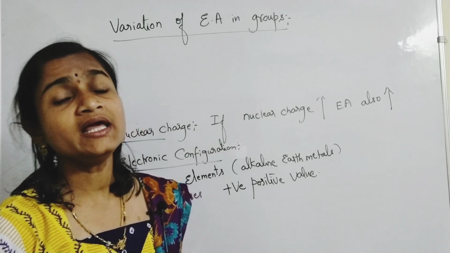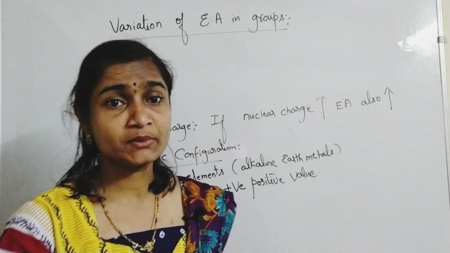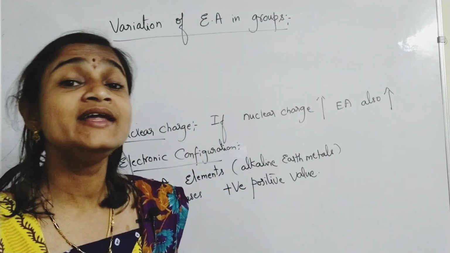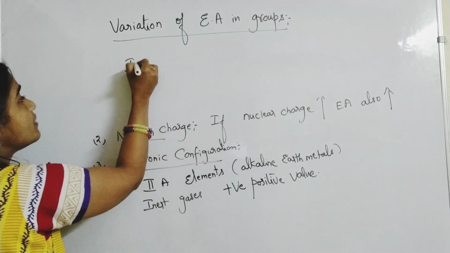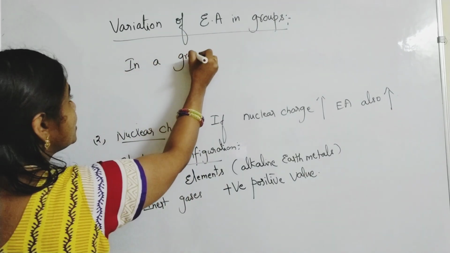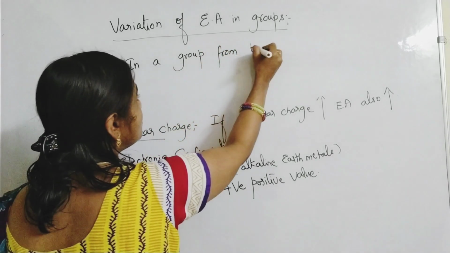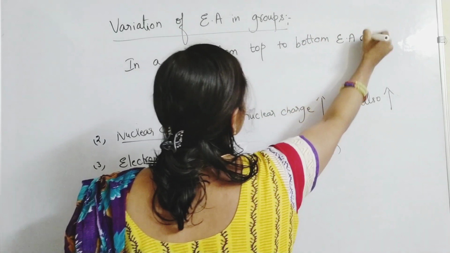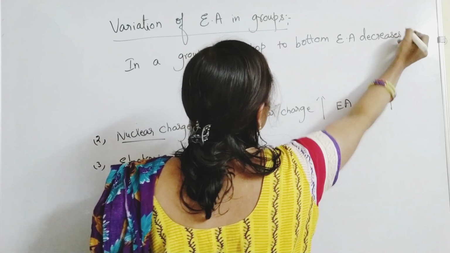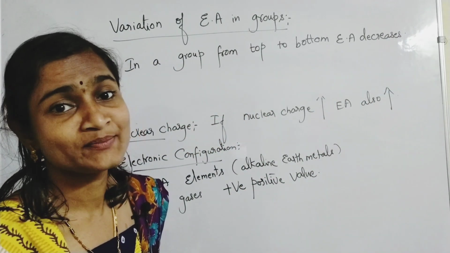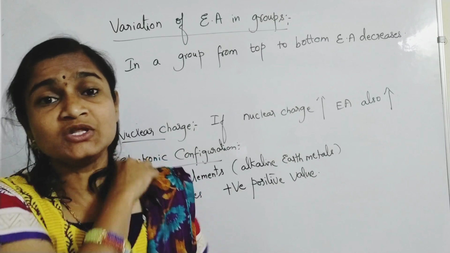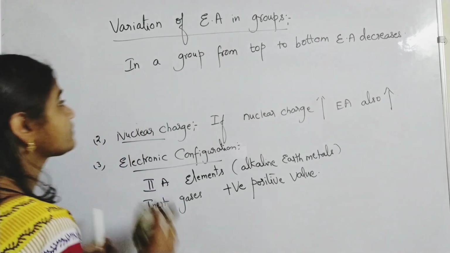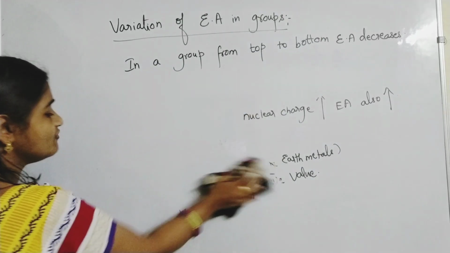Generally in a group from top to bottom, please remember group means vertical column, electron affinity decreases. This is the general statement. Electron affinity decreases because size increases, so there won't be much attraction between the nucleus and the incoming electron. So in a group from top to bottom, electron affinity decreases.